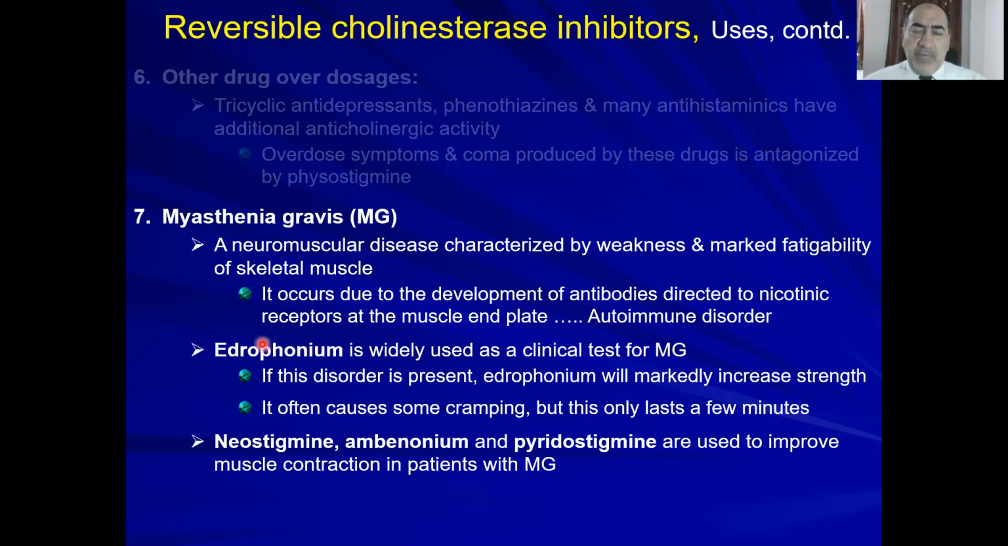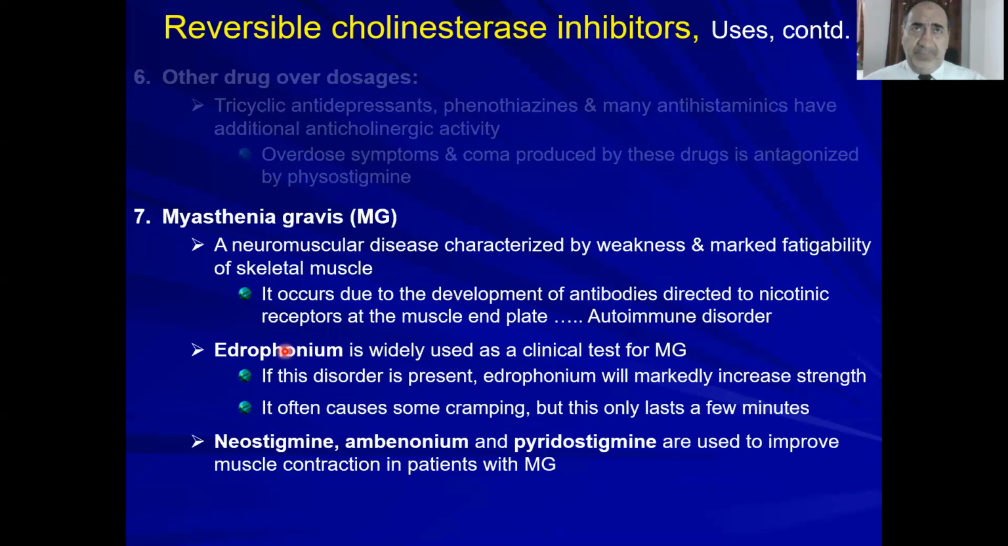Do you remember edrophonium? We said edrophonium is one of the three drugs that are quaternary ammonium compounds, or quaternary ammonium cholinesterase inhibitors specifically. We use this just for diagnosis. We need to know whether this patient has myasthenia gravis or whether the patient maybe has trauma or a tear or whatever. So use edrophonium.